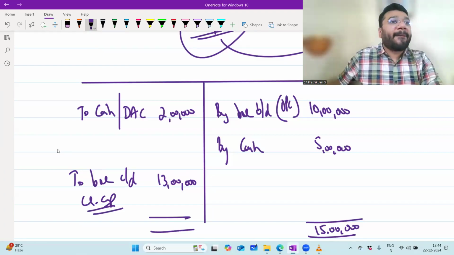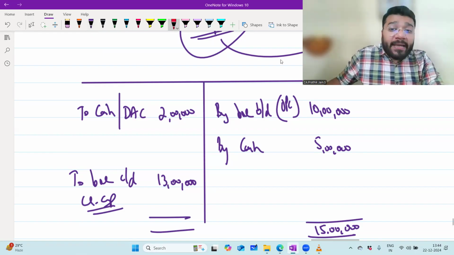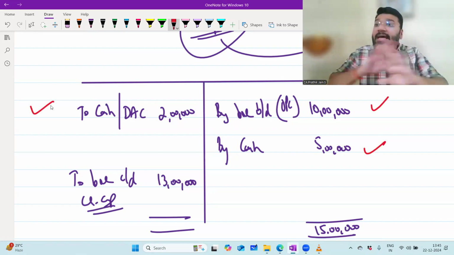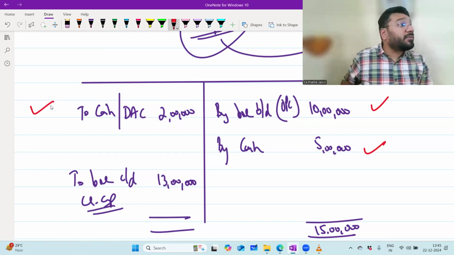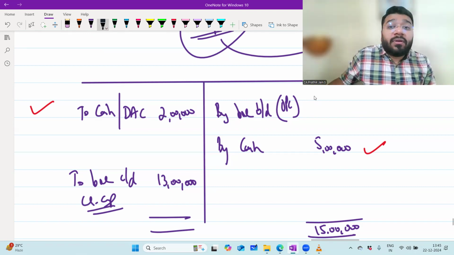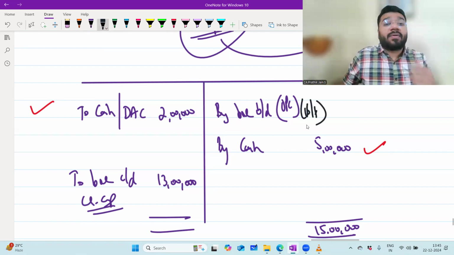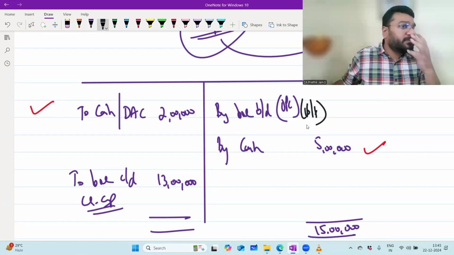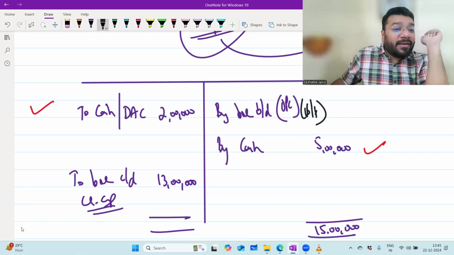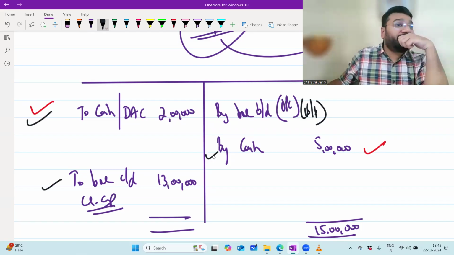Now, one question type is the direct question, where they give you opening capital, additional capital, and drawing against capital directly. No problem. This is a level 1 question. Everything is directly given. Now, in a level 2 question, they will not give you opening capital. You have to calculate opening capital as the final answer. For that, you will be given closing capital, drawing against capital, and additional capital. How will you do it?